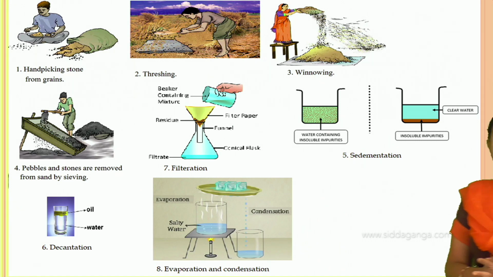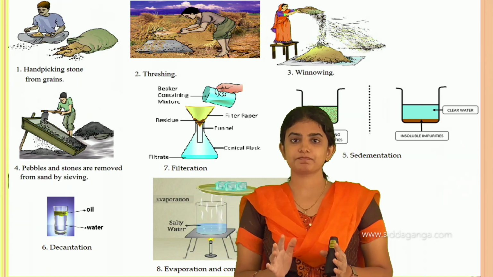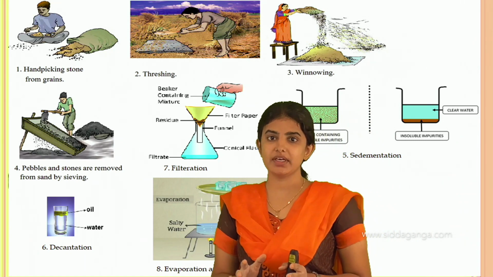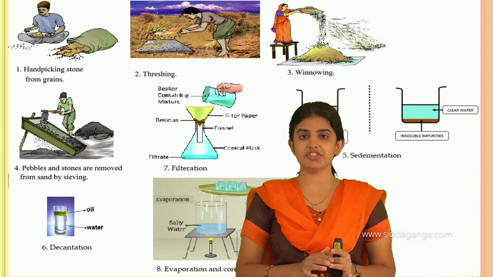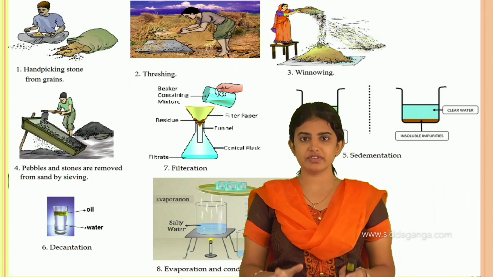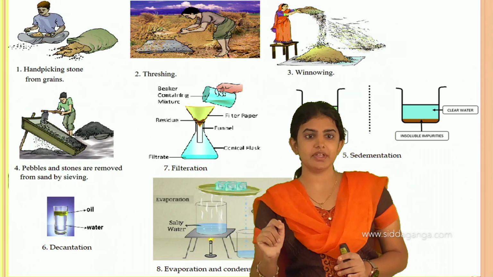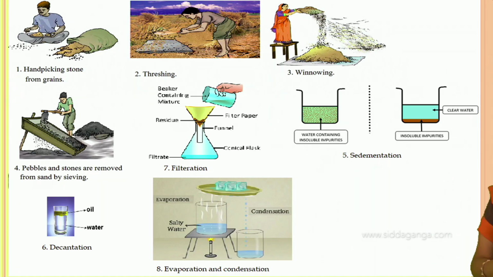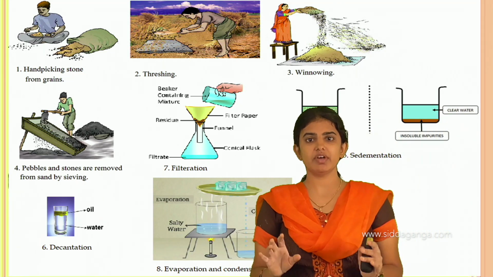This is all about the different methods of separation of substances. There are different methods. We have to choose based on the particles which differ in their structure, their properties, and the nature of the different constituents of a substance present in the mixture. The methods are hand picking, threshing, winnowing, filtration, sedimentation, decantation, evaporation, and condensation. These are the different methods used in our daily life.